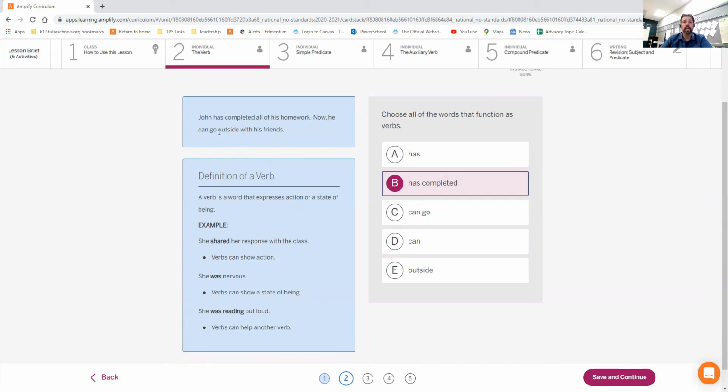Now he can go. Again, it's modifying go. It doesn't say now he goes, okay? Outside with his friends. Don't get tricked on these. You do need the modifier in order to make the verb work properly, okay? He has completed and he can go.